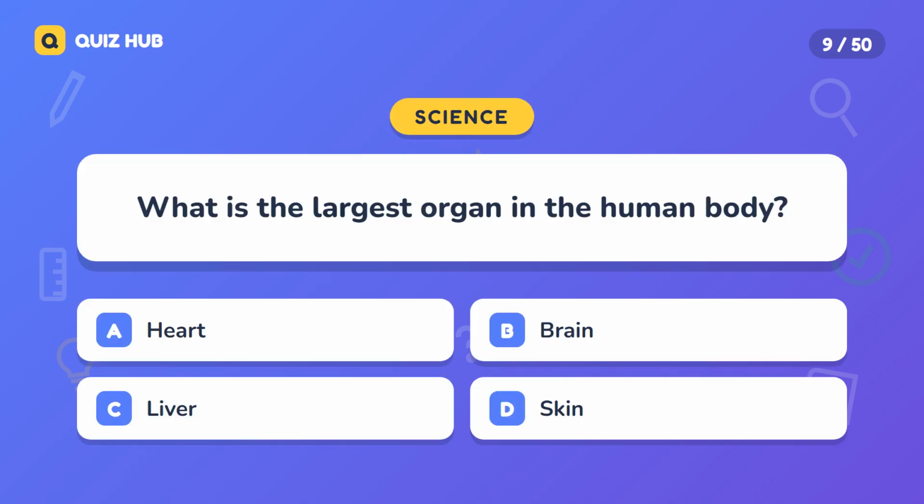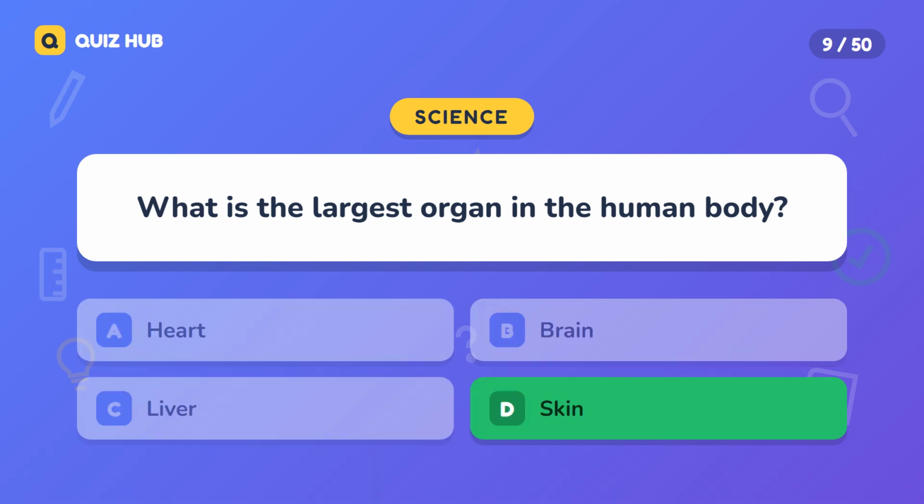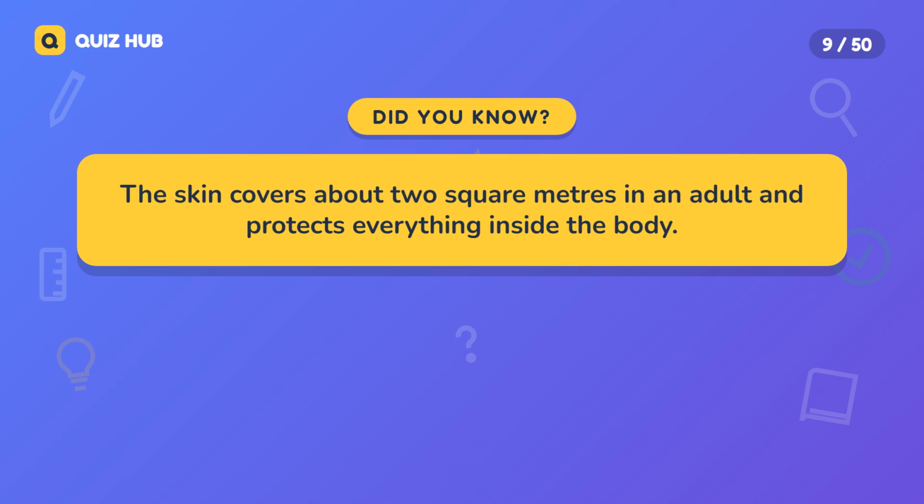Question 9. What is the largest organ in the human body? A. Heart. B. Brain. C. Liver. D. Skin. The correct answer is skin. The skin covers about 2 square meters in an adult and protects everything inside the body.